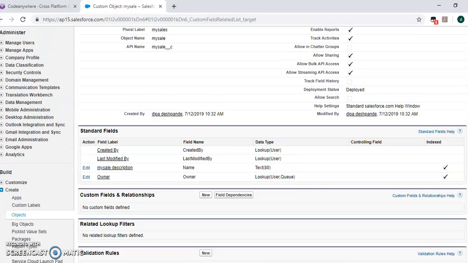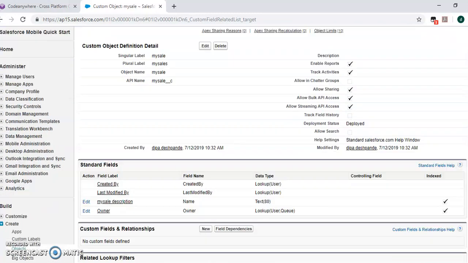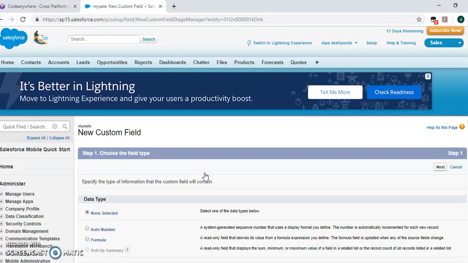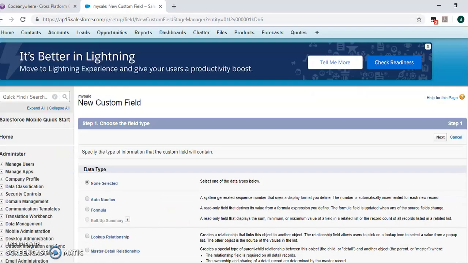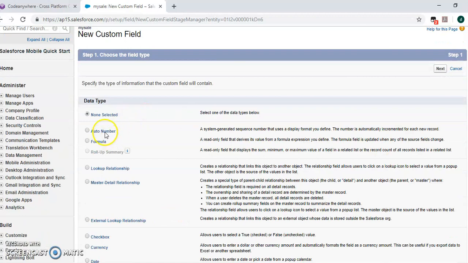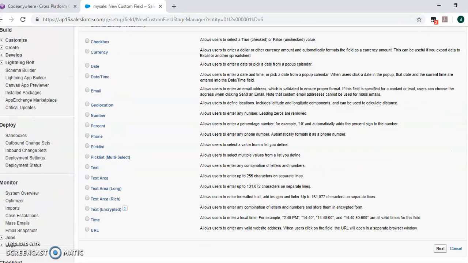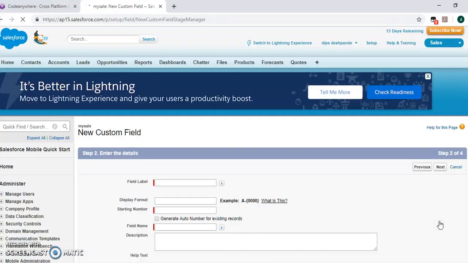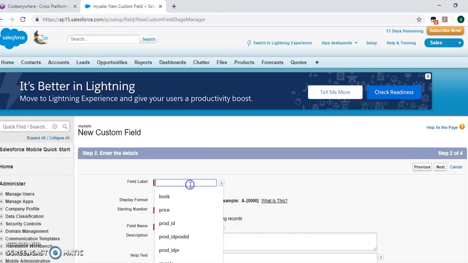Click on New Custom Field. Select the data type Auto Number. Select Next. Write down the field label prod underscore ID.